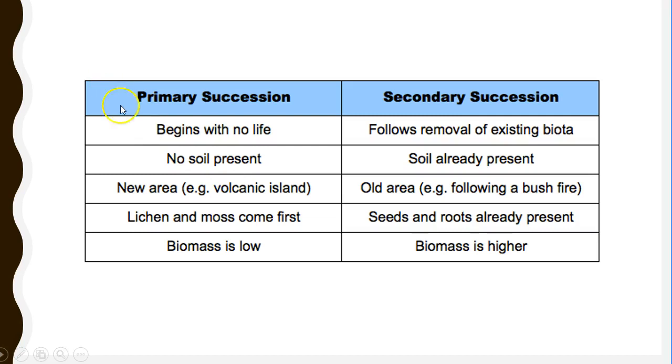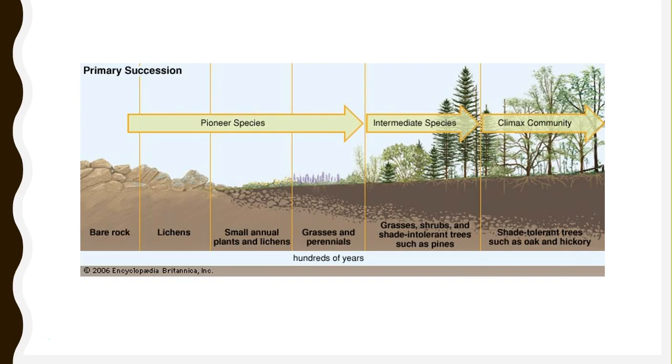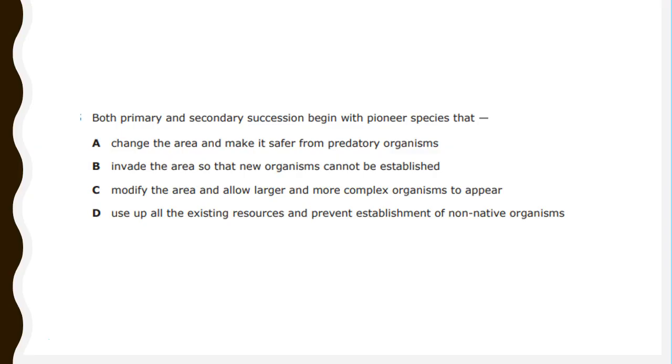So in conclusion, the big thing is primary succession begins with no life, just bare rock, no soil present, such as in a volcanic island. And then lichen and moss come first. In a secondary succession, often following things like a forest fire where there is soil, then the seeds and the roots are already present and you're able to see the succession happening quite a bit more quickly. All right? So again, that's secondary succession, primary succession. So let's go back to our question.